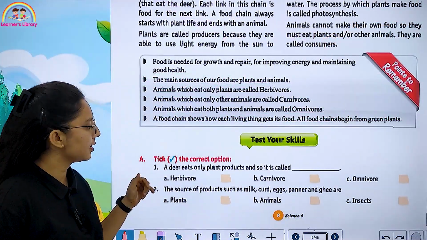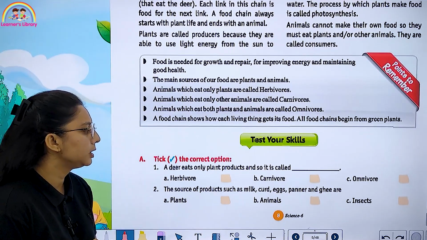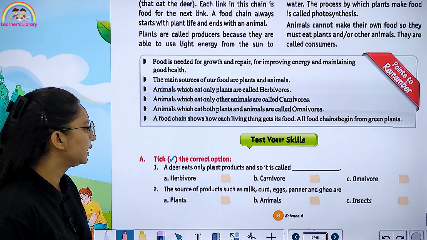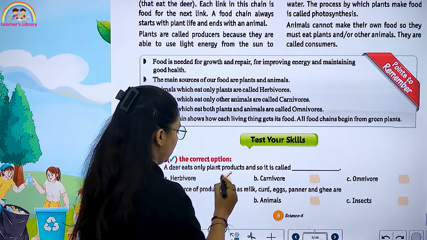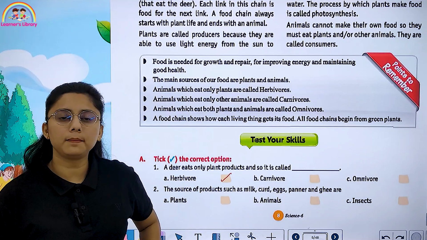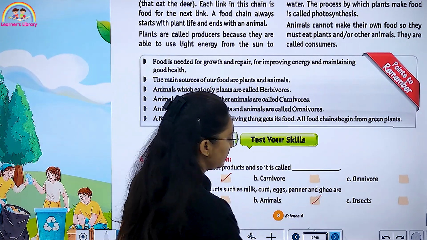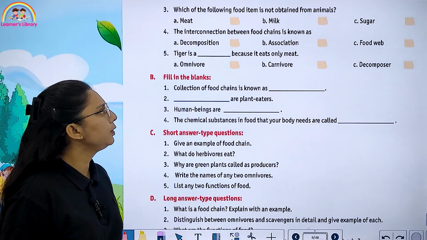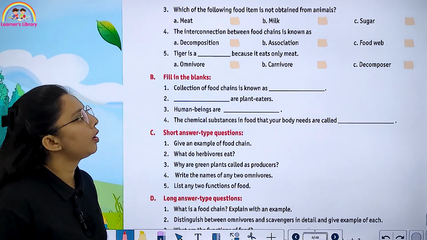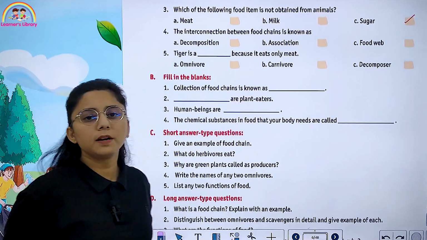Now we'll start with the exercise of the chapter. Choose the correct option. A deer eats only plant products, so it is called a herbivore. The source of products such as milk, curd, paneer and ghee is animals. Which of the following food items is not obtained from animals? Sugar. It is not obtained from animals.